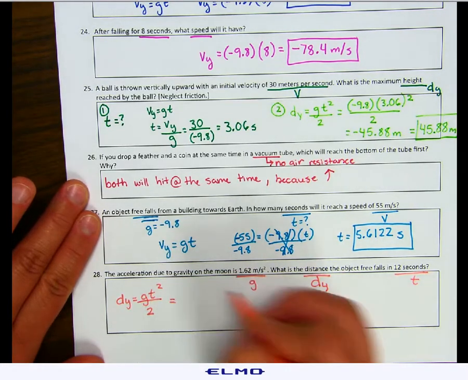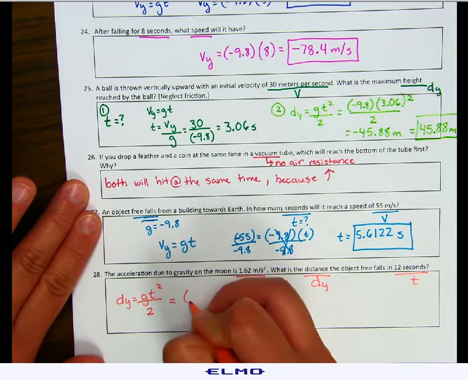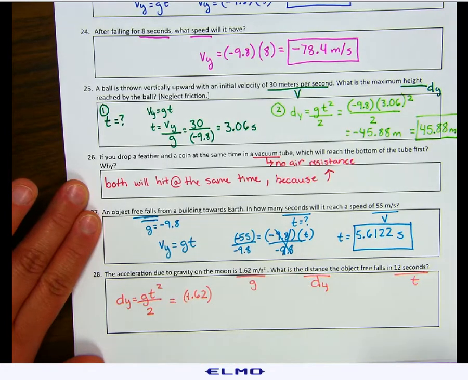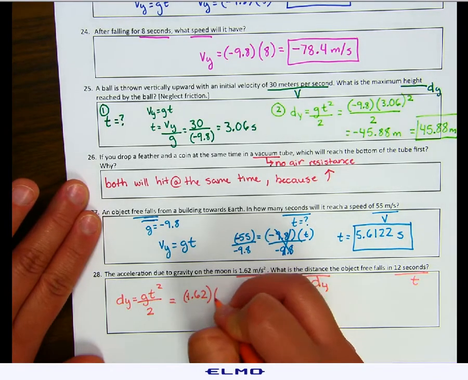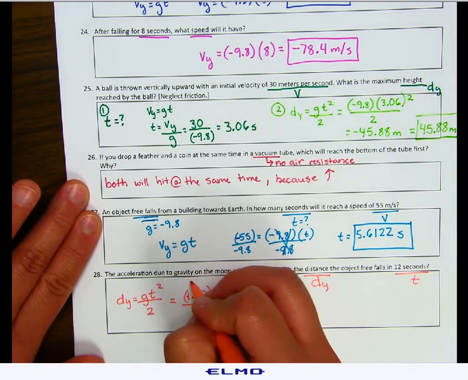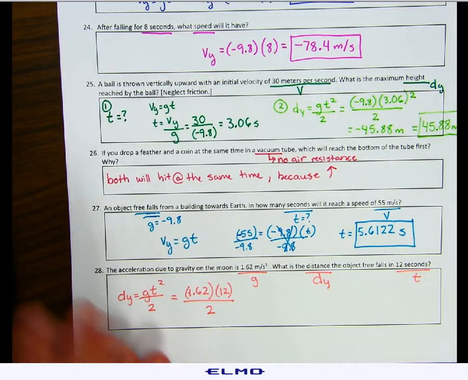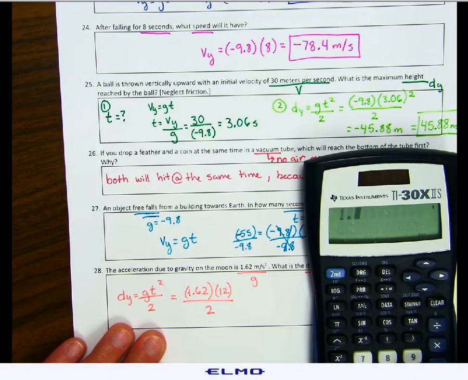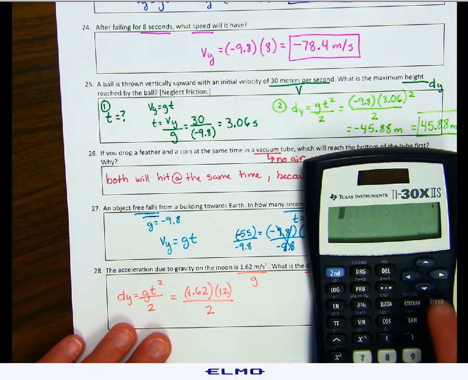Plugging it in, gravity is 1.62. Time is 12 seconds. And we divide that by 2. So when we're plugging in our formula, 1.62 times 12 gives us 19.44. Ooh, sorry. Time was squared.